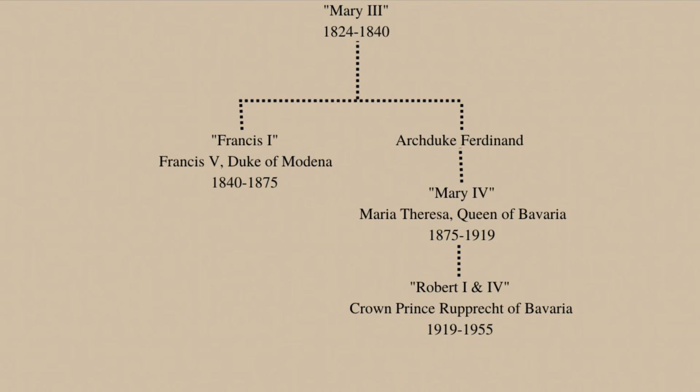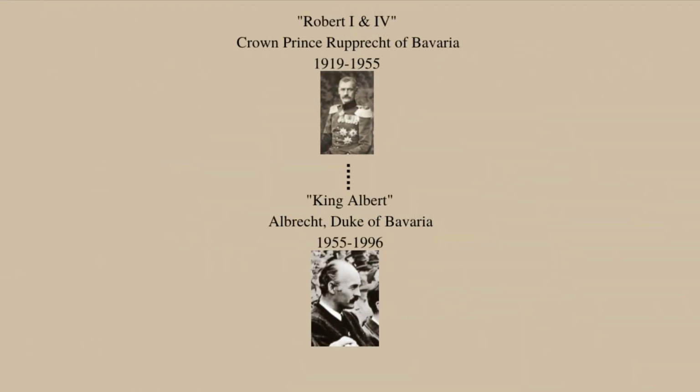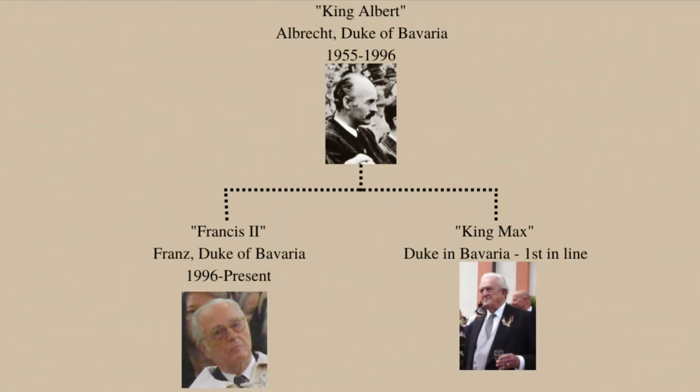Mary probably would have taken the name Mary IV, and she married King Ludwig III of Bavaria. They had a son named Robert. Upon her death in 1919, Robert would have succeeded as both Robert I and IV of the United Kingdom. Robert's eldest son was Albert, who would have been king in 1955 and ruled until 1996. His eldest son, Francis, would be Francis II and would be the current monarch of the United Kingdom.